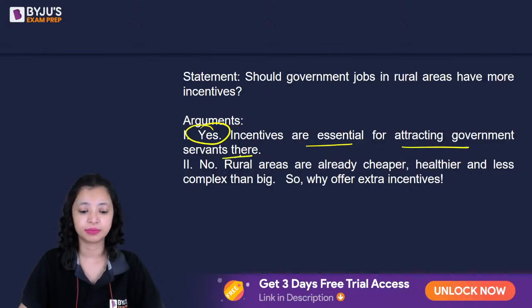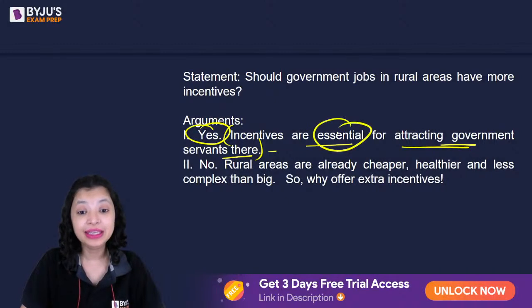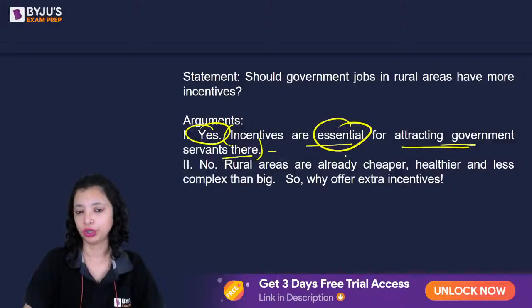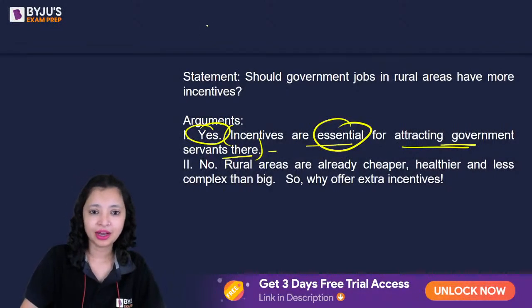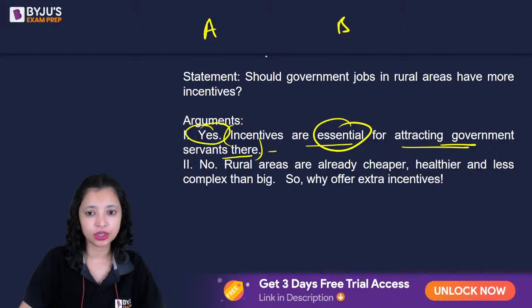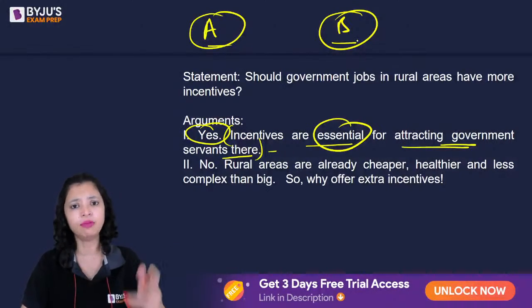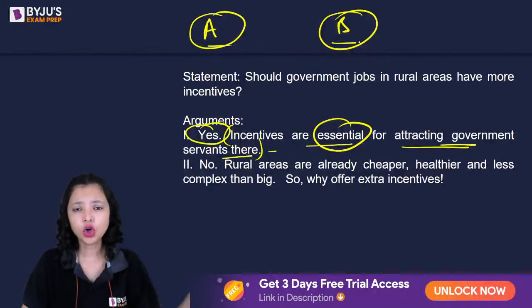government servants there. If you take a survey, most of the people would not want to go to rural areas, right? And if this is true, it means that for attracting government servants in rural areas, we need incentives. Without incentives, people would not go to rural areas. If I have the same salary at location A and B, A is a rural one, B is an urban one, I would stay in an urban area. Why would I go to a rural area? I would not opt for it.